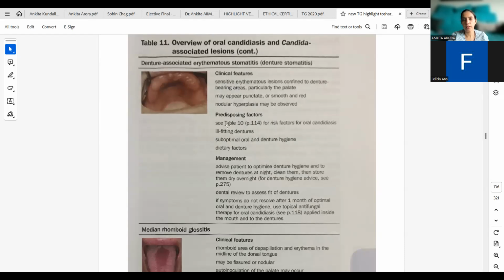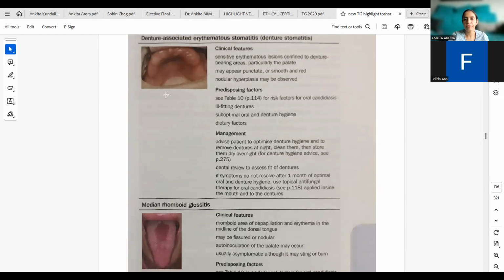Predisposing factors we would see like seen before: ill-fitting dentures, suboptimal oral and denture hygiene, and dietary factors. Then we have management. Advise patient to optimize denture hygiene and to remove dentures at night, clean them, and then store them dry overnight. Nowadays, it is not recommended to put dentures in a bowl of water and keep it overnight. It should be kept dry overnight to not let fungus thrive on the moistened surfaces.